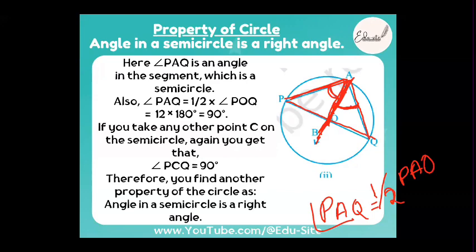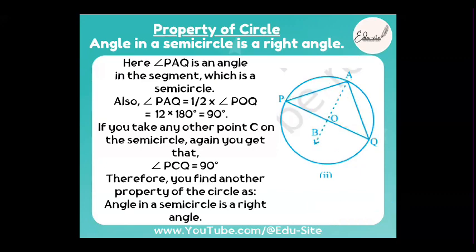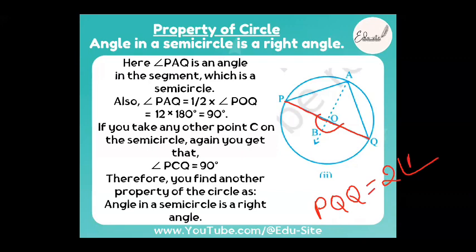No. There's something wrong here. Whenever you have an angle subtended like this, do you remember it is two times something? Do you know POQ is two times the angle subtended at this one, PAQ? Do you remember this formula? What is this? It is a theorem number. 7. Theorem number 7. Excellent.